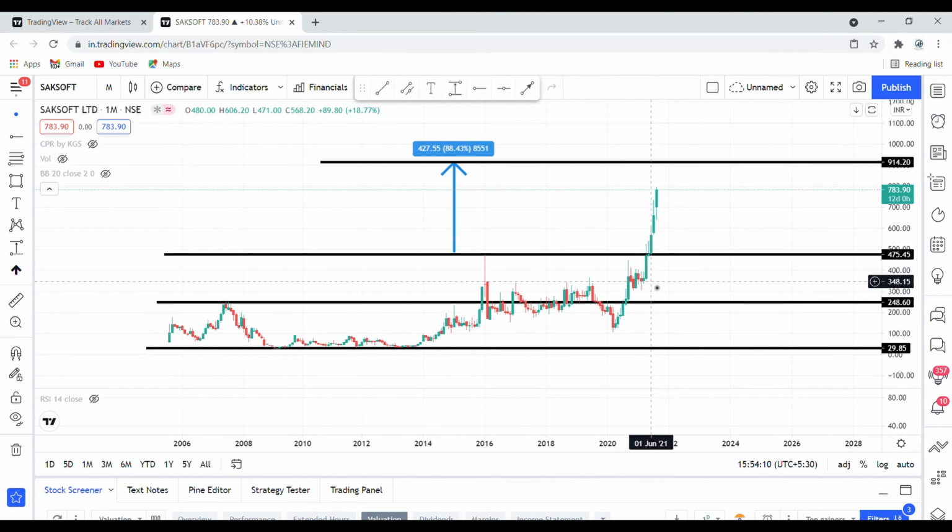Hope you understood what support and resistance is. I feel I have explained it in a very simple way.